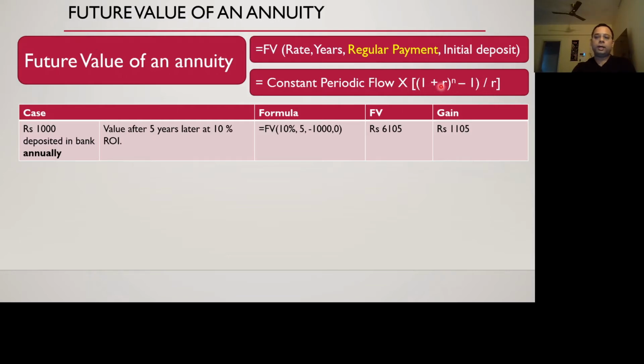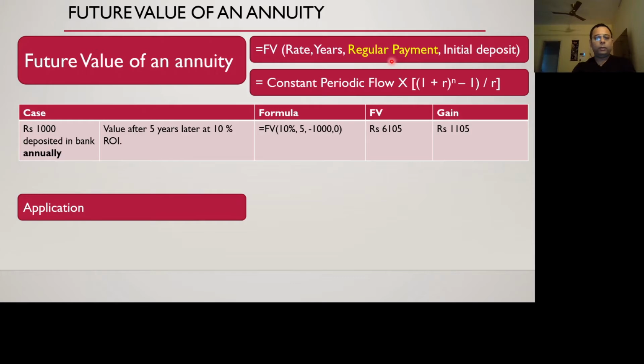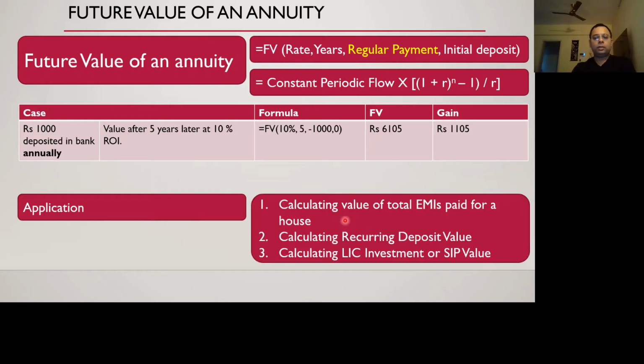(1 plus r)^n minus 1 divided by r. I find these formulas a bit difficult to handle. That's why I am using this formula, and this formula is also mentioned in the book. In the summary page, if you go and see, you will find this formula written there. What are the applications of it? Suppose you want to calculate the total value of the EMIs being paid for a house, or you are calculating a recurring deposit value, an LIC investment value or SIP value. So there are various applications for calculating the future value of an annuity.